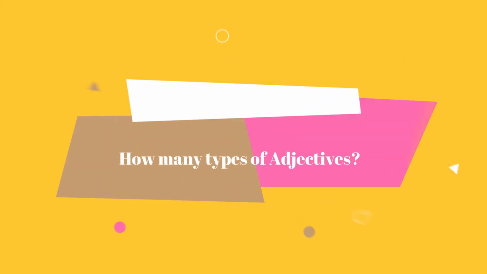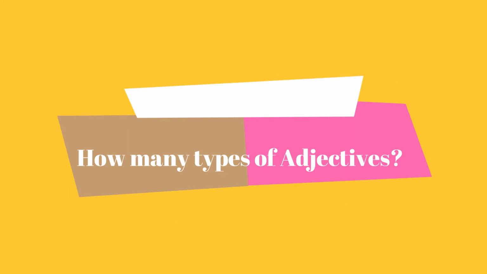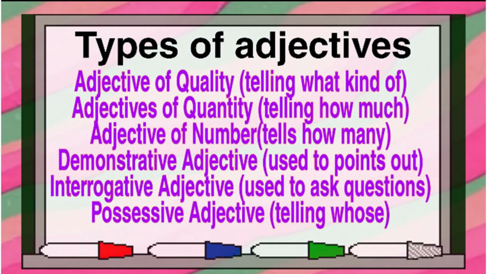Now you all are wondering that how many types of adjectives are there. So, there are 6 types of adjectives. Number 1, adjective of quality, telling what kind of. Number 2, adjective of quantity, telling how much. Number 3, adjective of number, telling how many. Number 4, demonstrative adjective, which used to point out. Number 5, interrogative adjective, which used to ask questions. Number 6, possessive adjectives, telling whose.